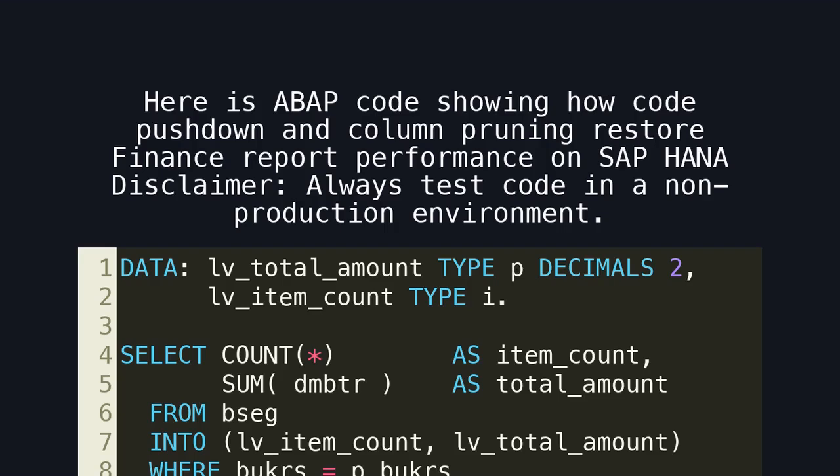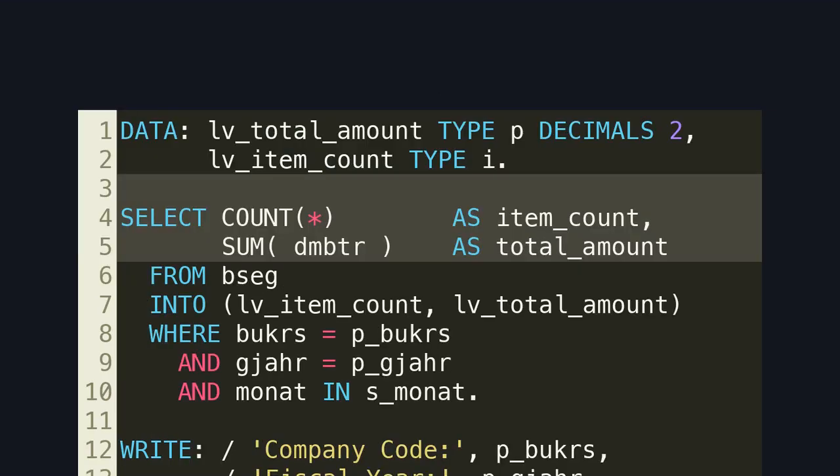Here is ABAP code showing how code pushdown and column pruning restore finance report performance on SAP HANA. Disclaimer: always test code in a non-production environment. Here is the key architectural change. Aggregation is pushed entirely to the database, allowing SAP HANA to execute it in memory on compressed column data.